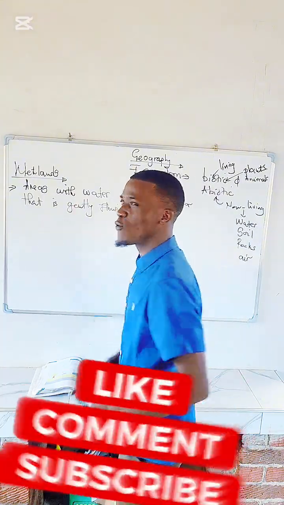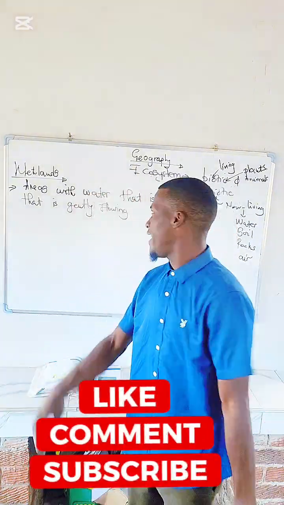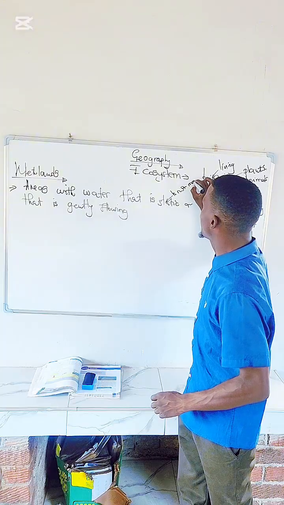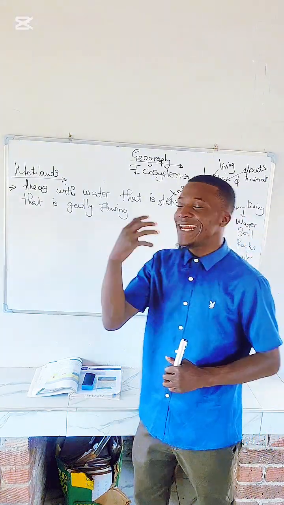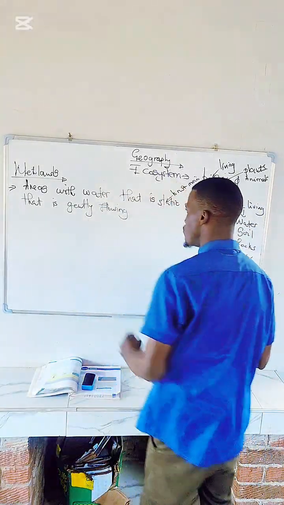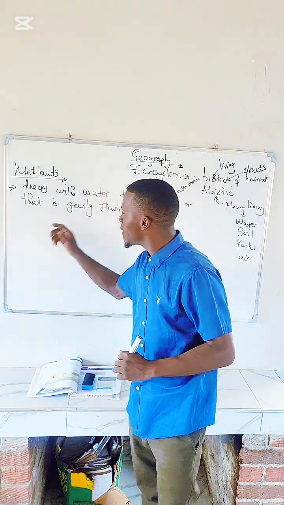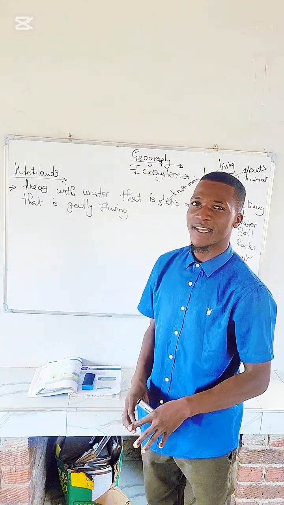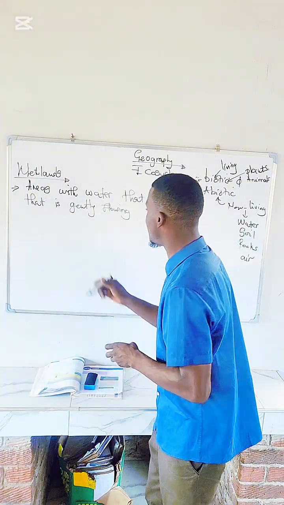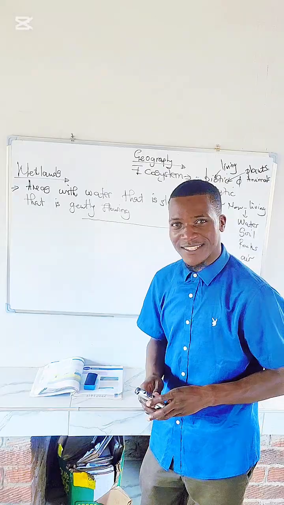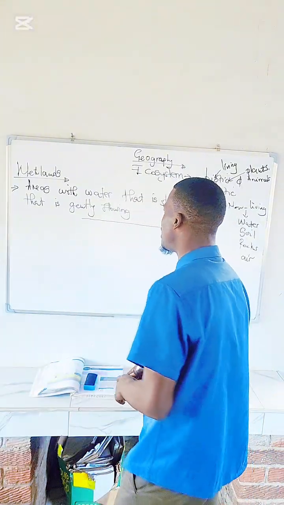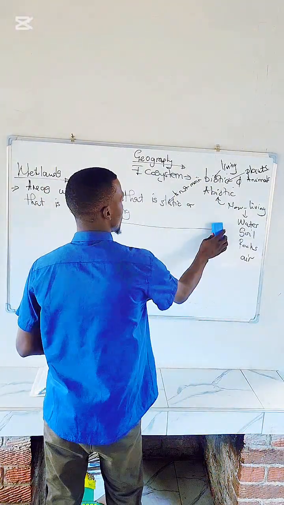Wetlands are places where you can find water that is static, which means the water is not moving, or an area where the water is gently flowing, even on a gentle slope like this. If you find an area where the water is standing and there is water most of the time, those are wetlands.